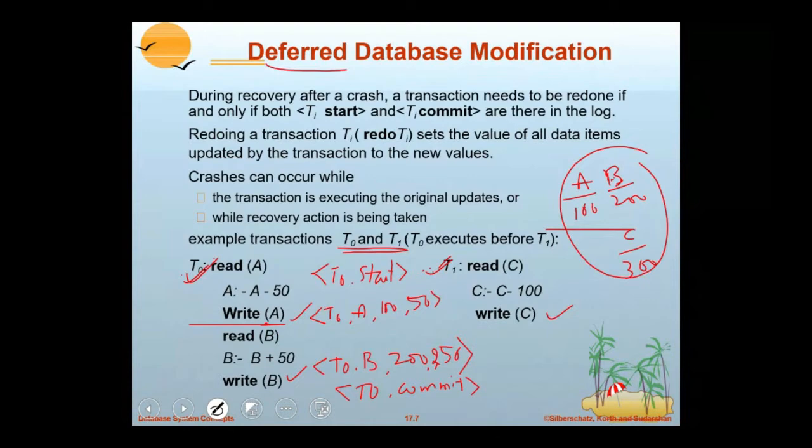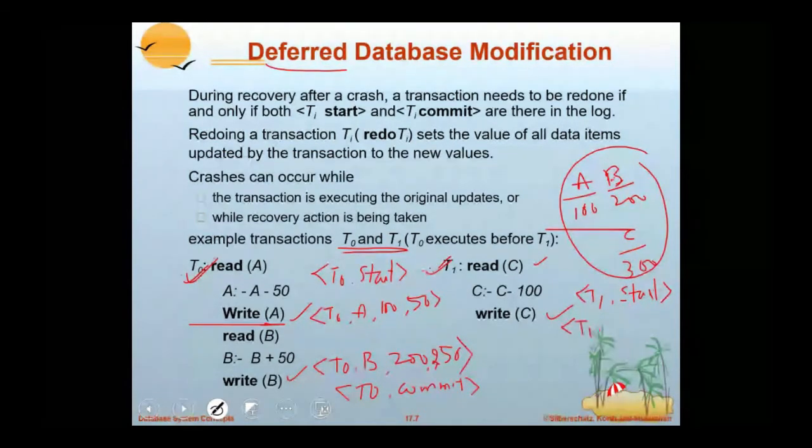And T1, whenever it starts, writes a log, T1 start. Then changing C, T1 updates C whose old value is 300, and with the new value after 100 is debited, it is going to become 200, and T1 commit. This is the log required. Okay.